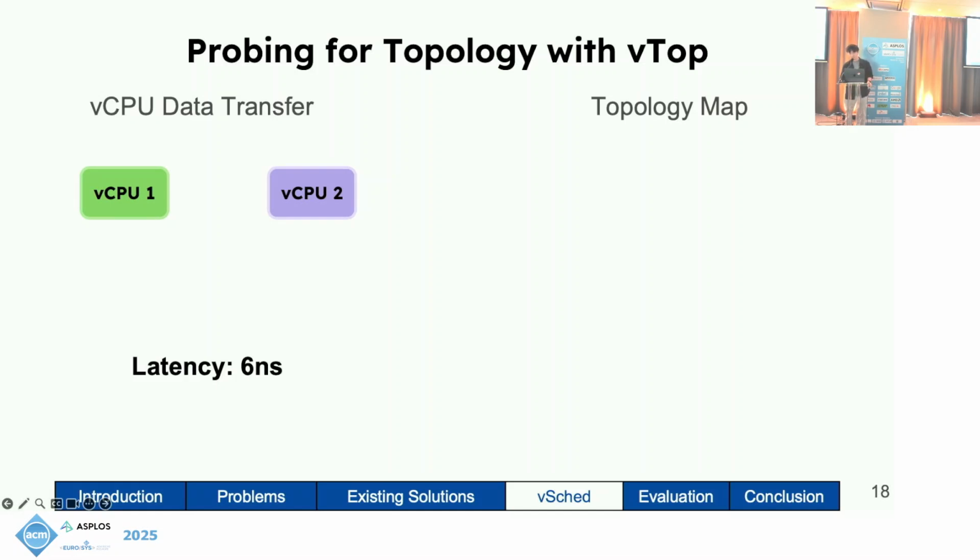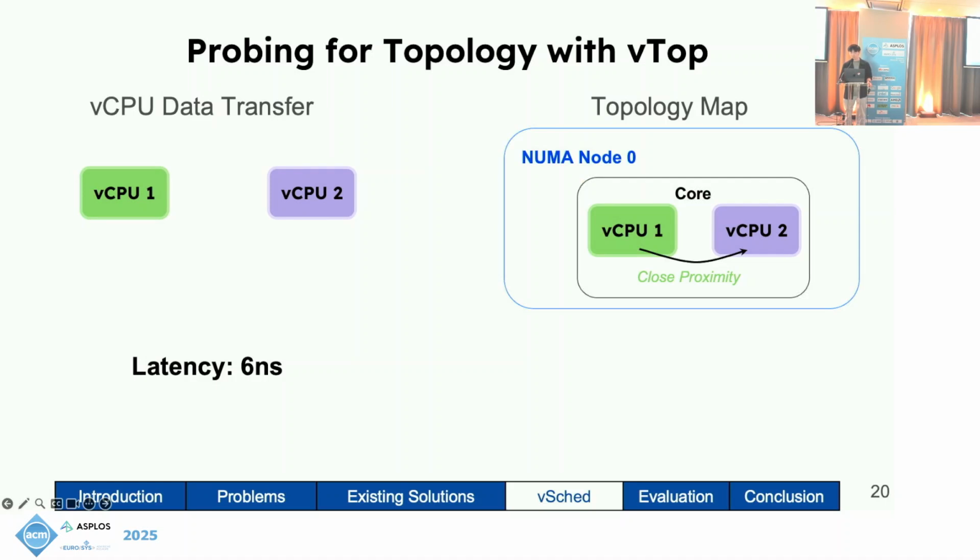Since the time frame is rather short, information between these vCPUs is transmitted rather quickly. Thus, we can determine that they are in close proximity. Because we know they're in close proximity, we can also glean some topological information. We know they are in the same core, and thus in the same NUMA node. Now we can introduce a third vCPU and test its latency with vCPU 2.